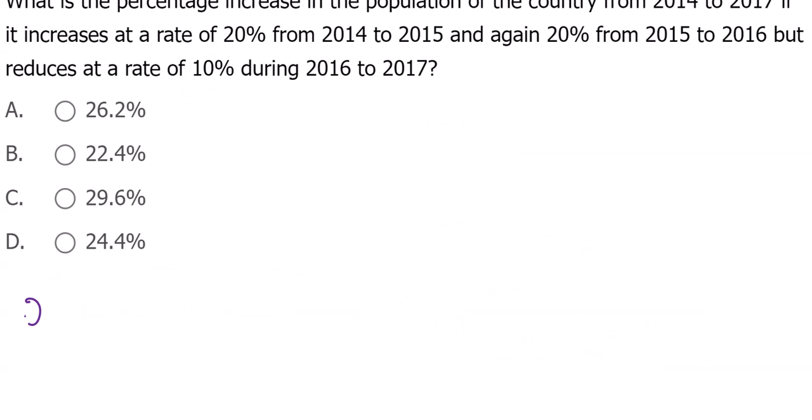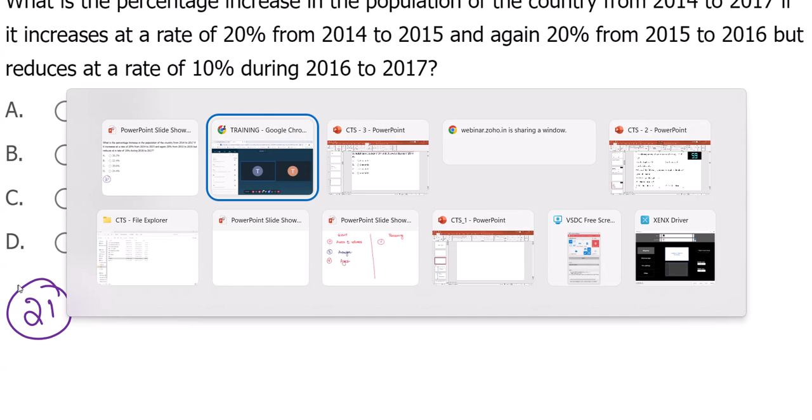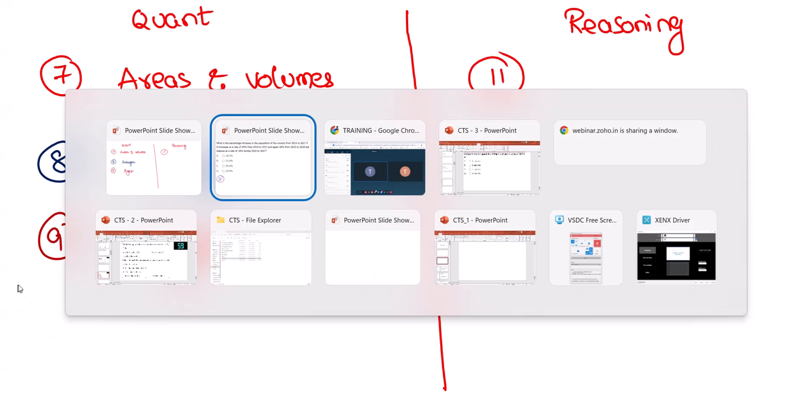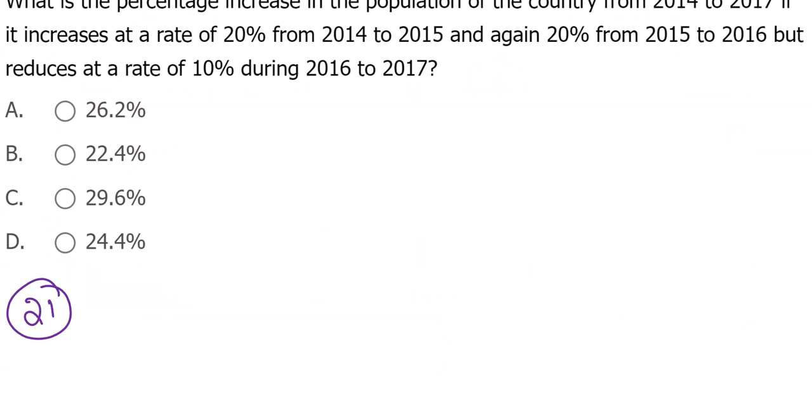Now let us see how many of you can handle question number 21. Percentages. Percentages, profit and loss, simple interest, compound interest, time and distance, time and work, ratios, ages, averages also. That's one missing. Averages is also being asked. Population of the country from 2014 to 2017.